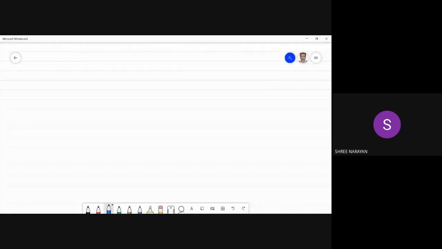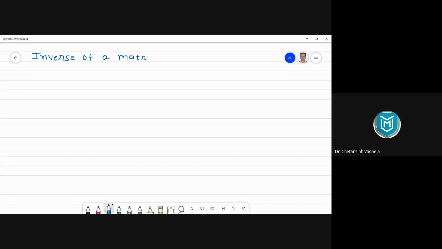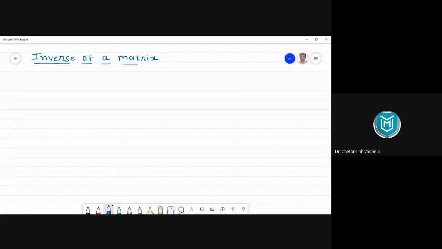Yes, so the last topic which we are going to discuss in system of linear equations is inverse of a matrix. This is a very important concept of linear algebra, and it is very much useful even in data science and machine learning also.